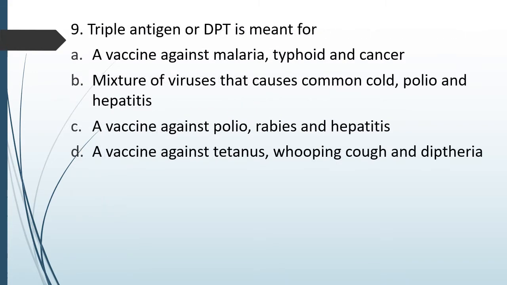Question number 95. A triple antigen or DPT is meant for a vaccine against malaria, typhoid, cancer, a mixture of viruses that cause common cold, polio and hepatitis, a vaccine against polio, rabies and hepatitis, or a vaccine against tetanus, whooping cough and diphtheria. The correct answer is option D. It is a vaccine against tetanus, whooping cough and diphtheria. Whooping cough is also called pertussis, so P actually stands for pertussis. Tetanus, pertussis and diphtheria. DPT.